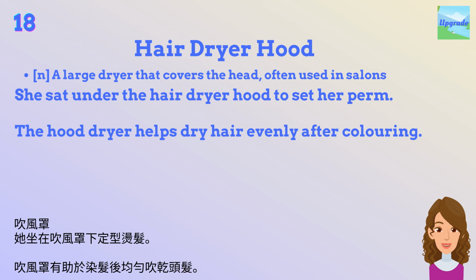Hair dryer hood. A large dryer that covers the head, often used in salons. Examples. She sat under the hair dryer hood to set her perm. The hood dryer helps dry hair evenly after coloring.